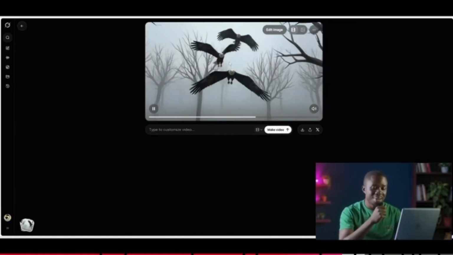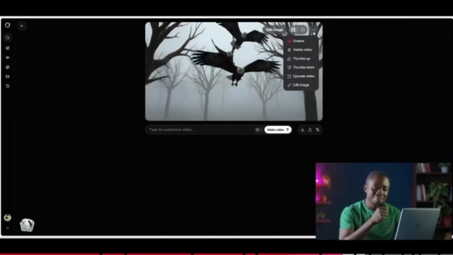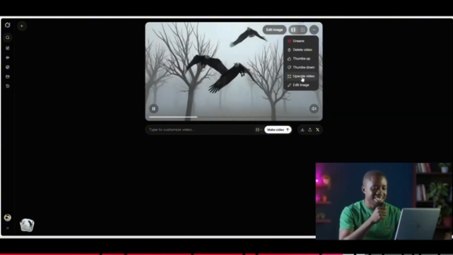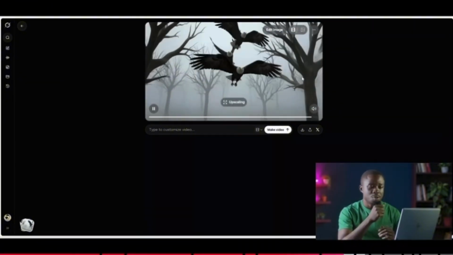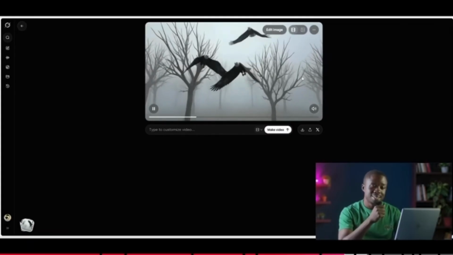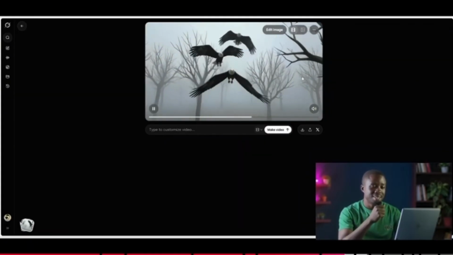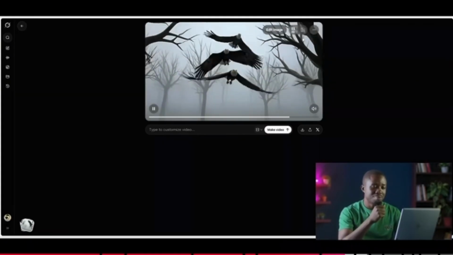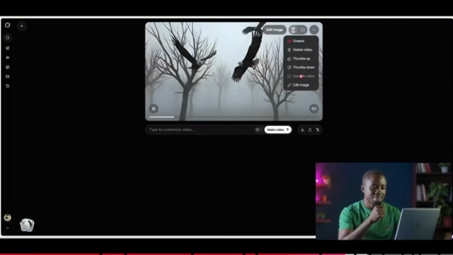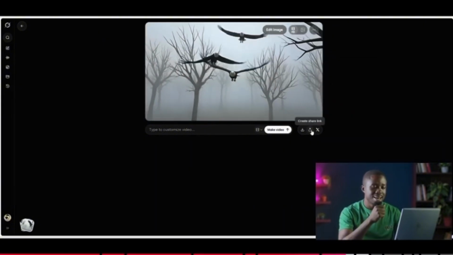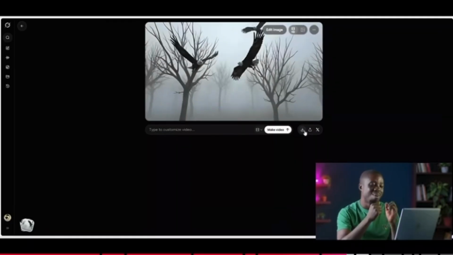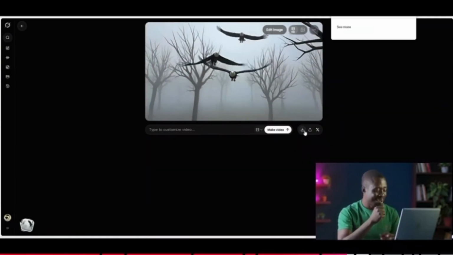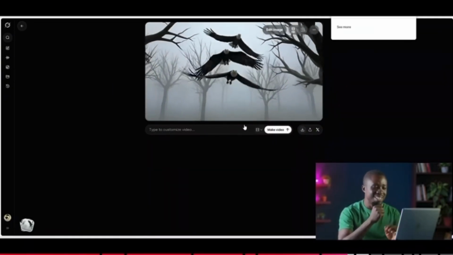So once you are okay with that, you go up here, click on these three dots, and what you're going to see is upscale video, and it is going to upscale it to 1080. So you just keep an eye on it. Once it is done, the video is going to change to HD. So once you go back to the menu, you realize that it has been blurred out. And then the download button is right here. So once we click on it, the video is going to be downloaded onto our computer. This is absolutely amazing, and we are doing this for free, guys.